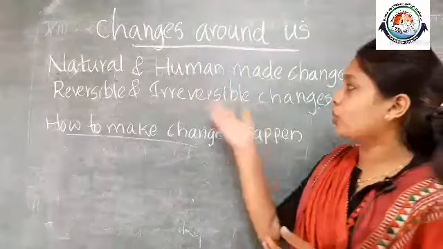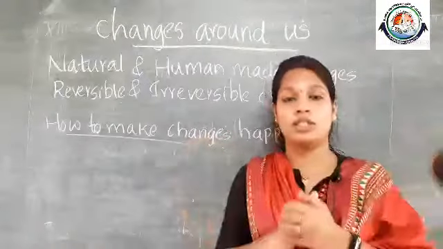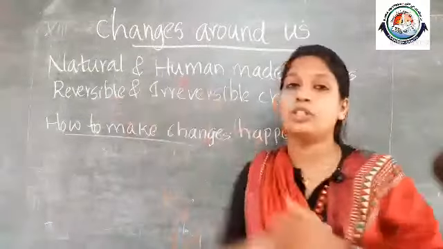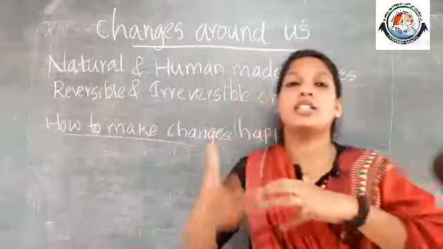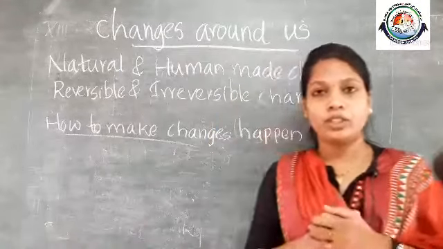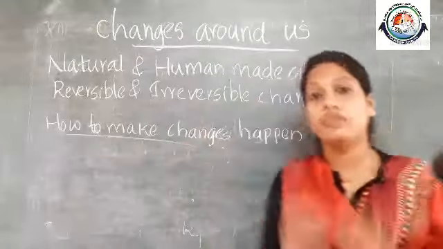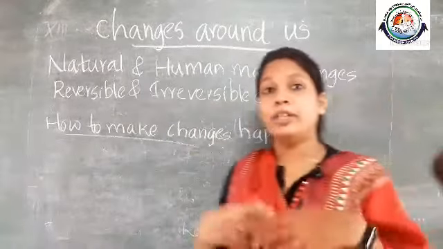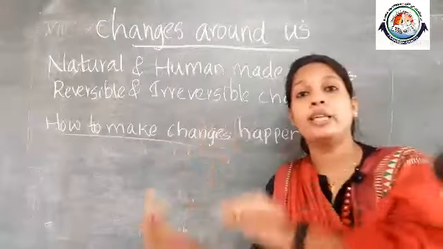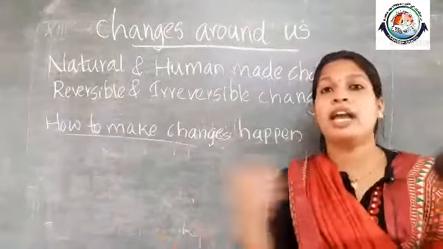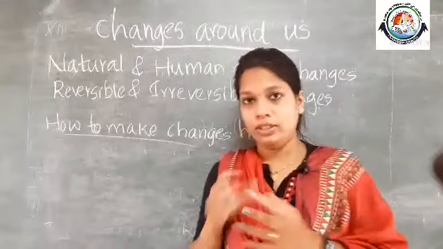Okay, and coming to irreversible changes, the changes that cannot be reversed, just opposite to reversible change, the changes that cannot be reversed even if we are changing the situation. The object will not revert back to its original form. For example, the burning of wood and paper, it will turn to ash. So we cannot get back the wood and paper from the ash again. So that is an irreversible change.